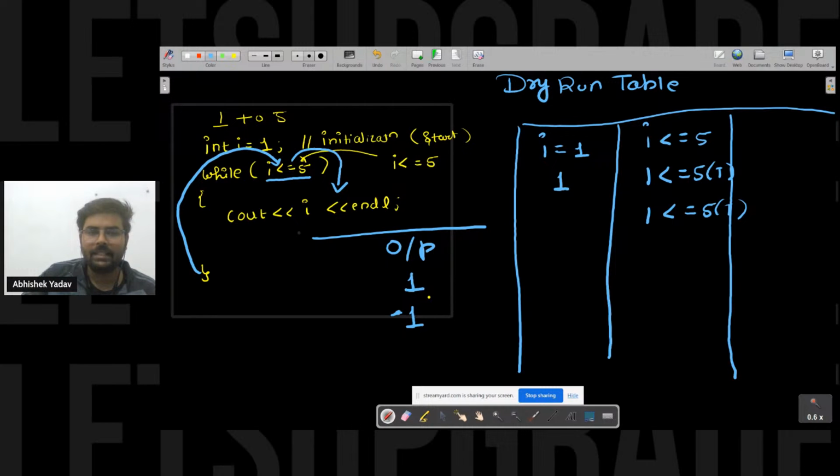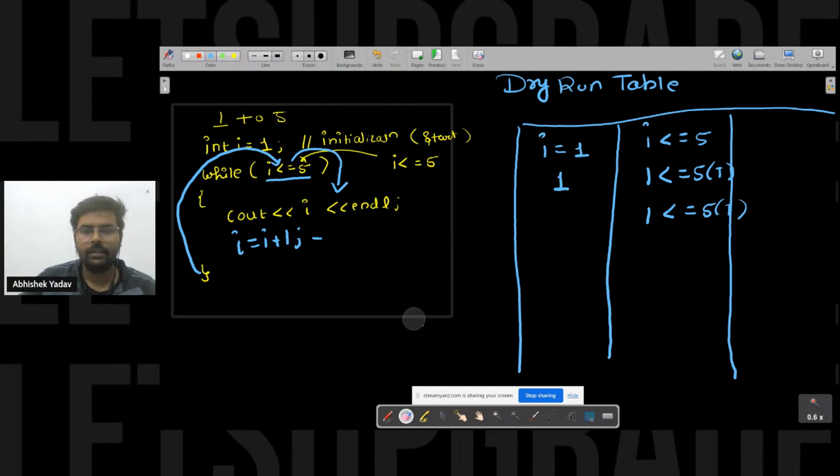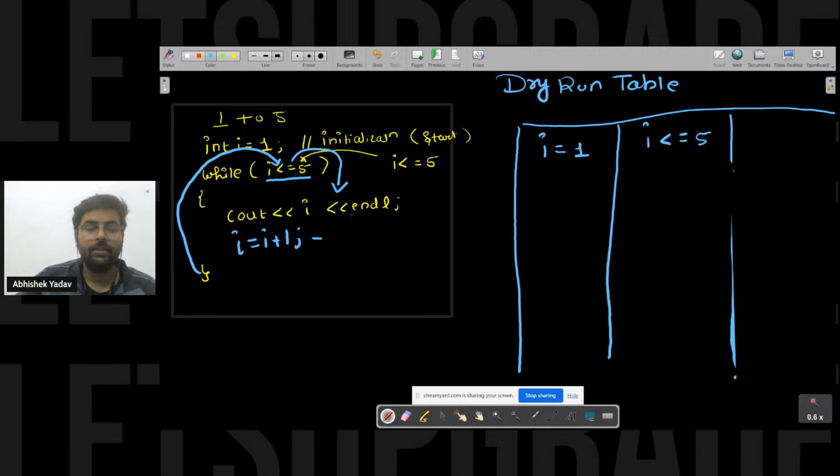I have to update the value also. That is, the value of i has to be updated here, that is i = i + 1. Correct? So let's try to dry run the code again after doing this modification. Now I have written one more line, that is the updation part.